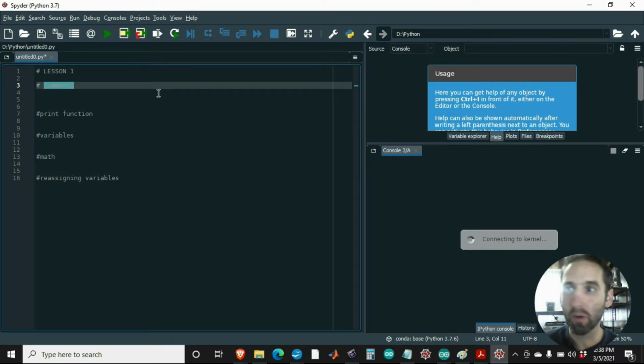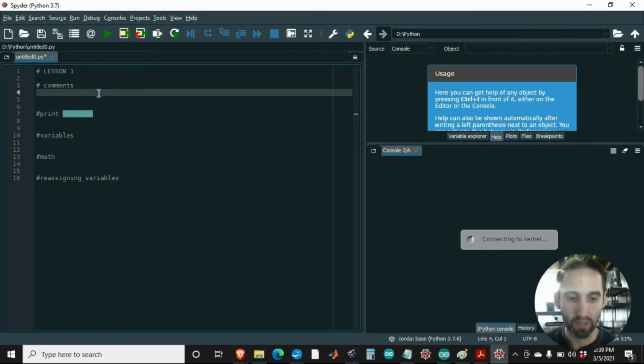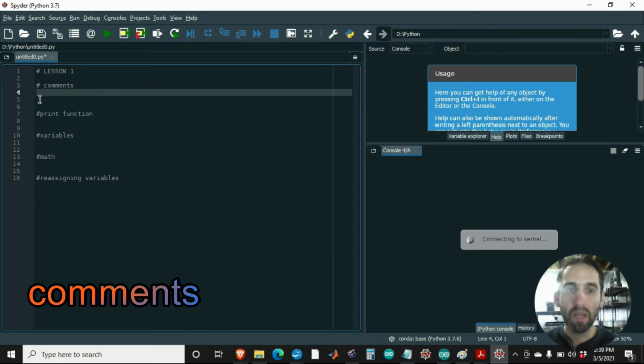And so we're going to start with it. We're going to be going over comments. We're going to talk about the print function. That is the first function that you'll be learning. You're going to write some very simple programs, and what a variable is, we're going to do some basic arithmetic, and then reassigning variables. And we'll bring it all together at the end. So first off, you'll see when we have